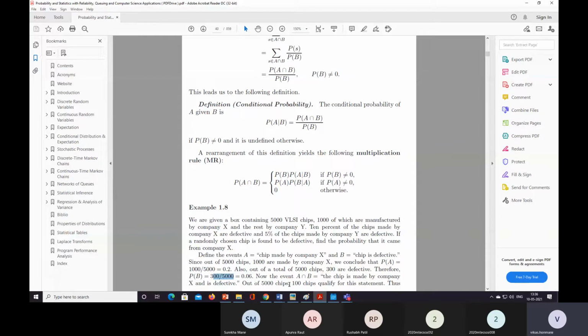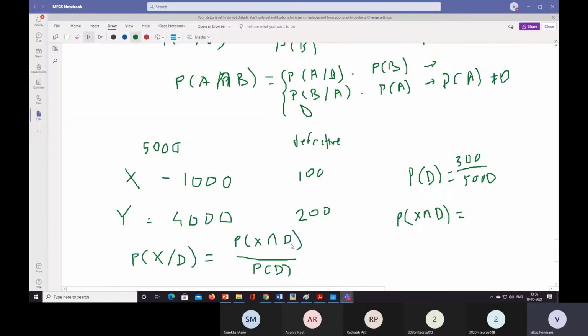So out of 5,000 chips, 100 chips qualify for this statement. Total chips are 5,000, and out of that, the chip is defective and made by company X. That means 10% of the chips made by company X are defective, so we are not considering only X's chips here, but the total chips.